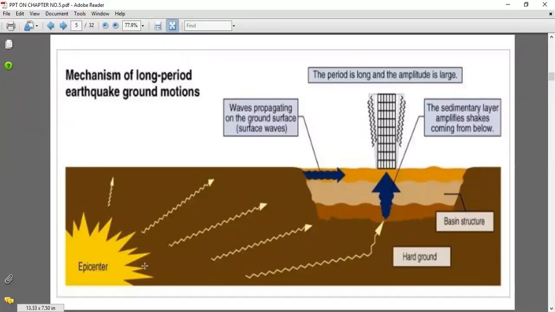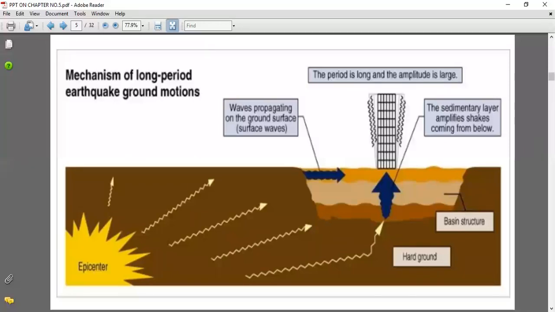And these seismic waves pass in two ways. The first is the body waves and the second is the surface waves, and both waves disturb our structure. So we have to utilize this mechanism for understanding and increasing the resistivity of the structure with respect to the basic principles that we have seen in the last lecture.